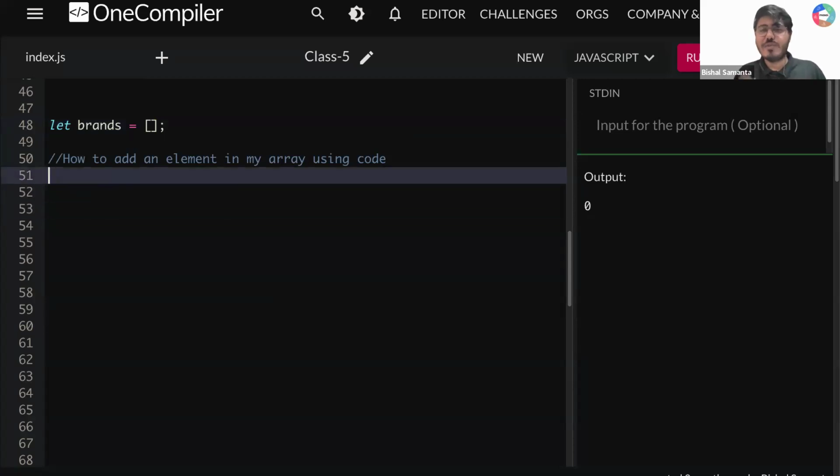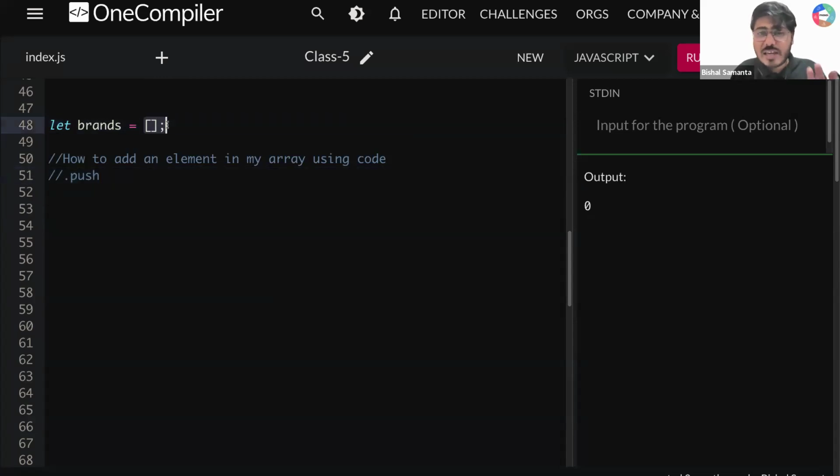Okay. Now, if you want to add an element dynamically, you need to use a superpower which is called dot push. Can you quickly type, guys? I need all of your response. Push is a method in a JavaScript array which will help you to add an element inside your array, whatever is your array. So how to do that? Very simple.